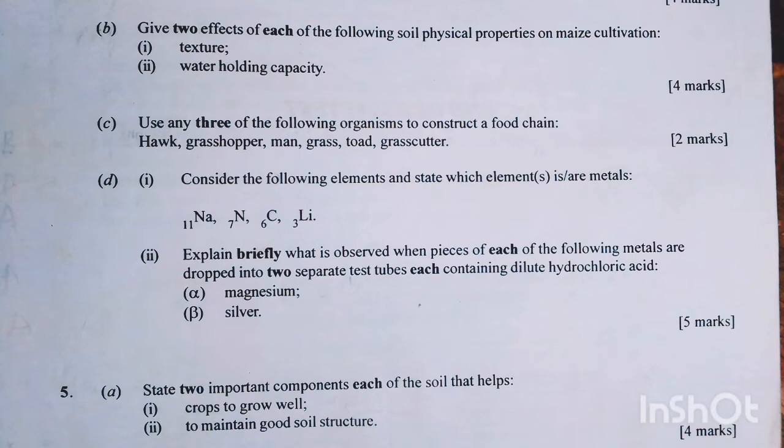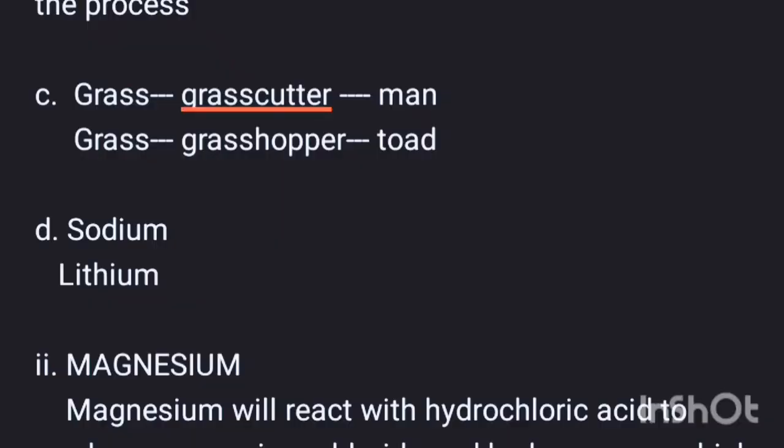And D. Consider the following elements and state which element is or are metals. First, you have sodium, nitrogen, carbon, and lithium. And the elements that are metals are sodium and lithium.